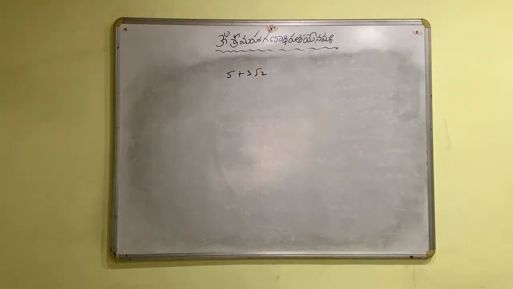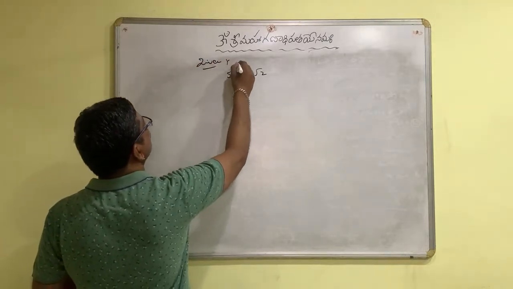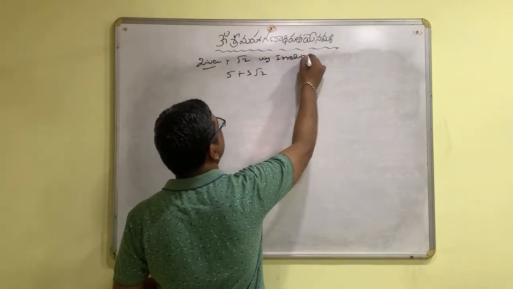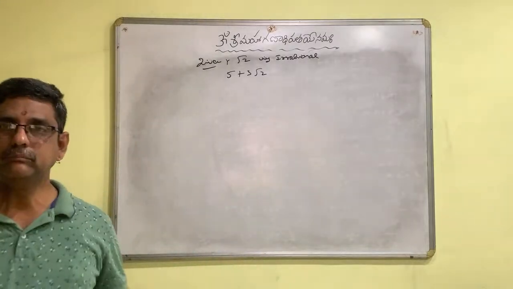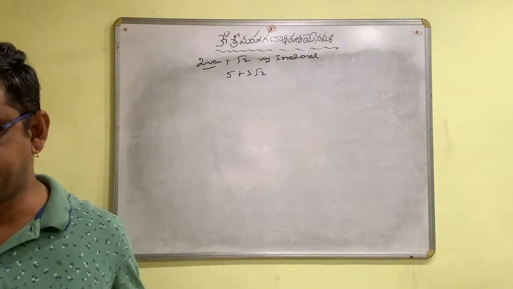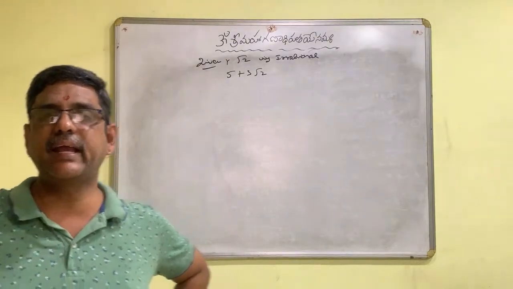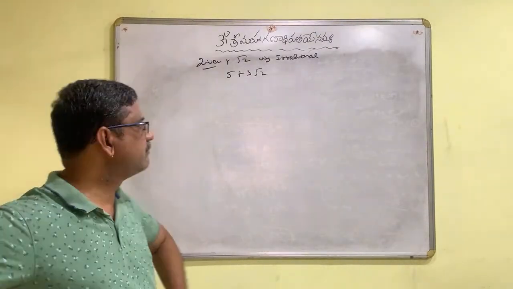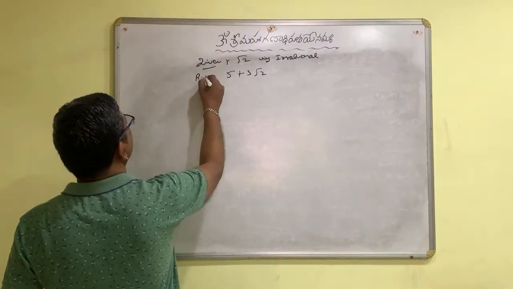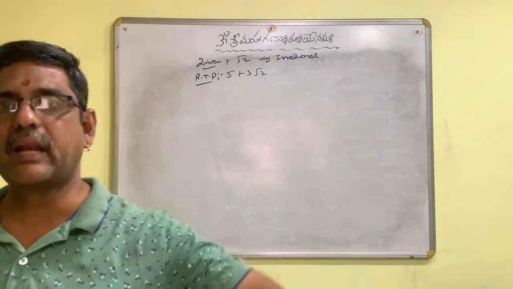It is being given that root 2 is irrational, take it granted. But what is required to prove is that 5 plus 3 root 2 is irrational.